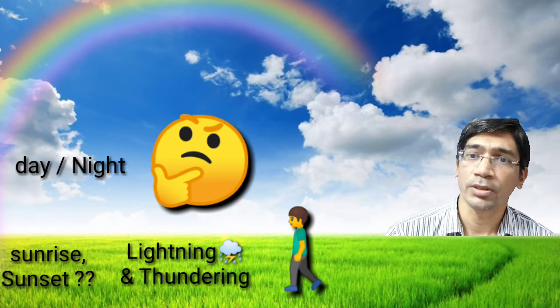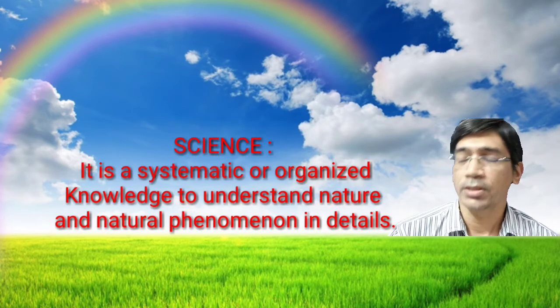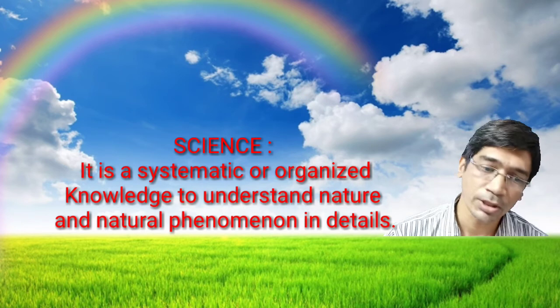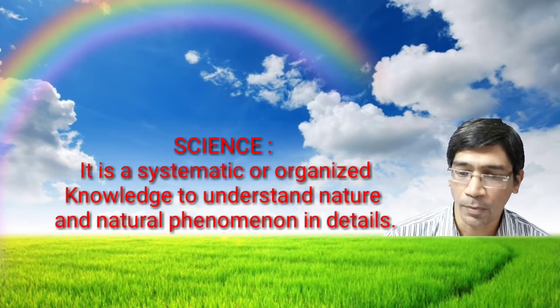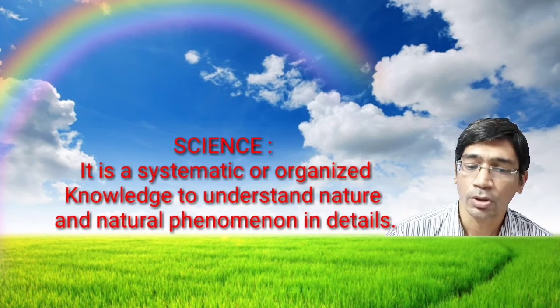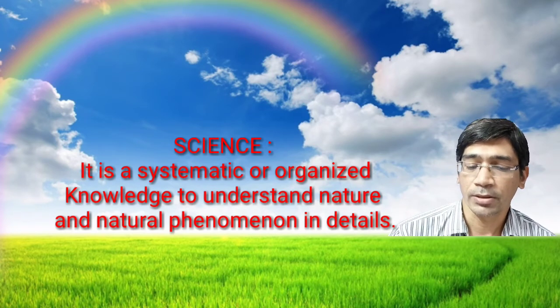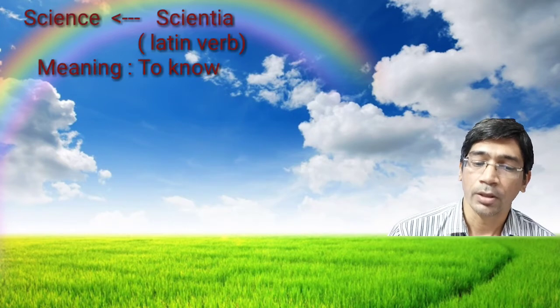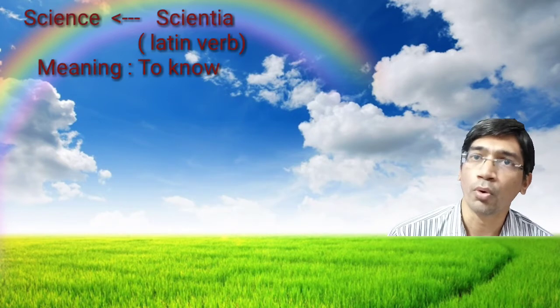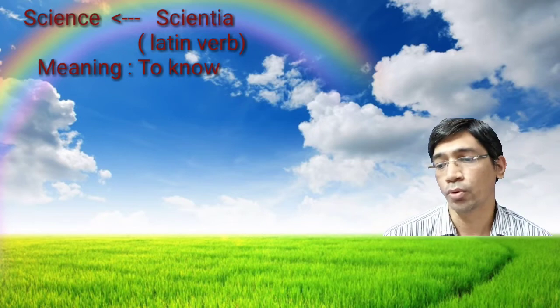Then it is known as science. Science is systematic or organized knowledge to understand nature and natural phenomena in detail. The word science comes from the Latin word whose meaning is to know. Science means to know, to get knowledge.